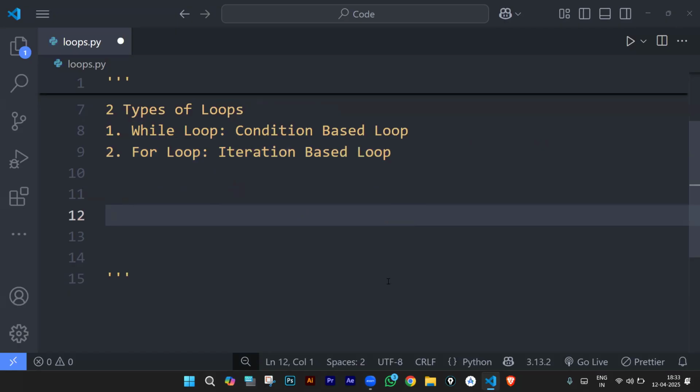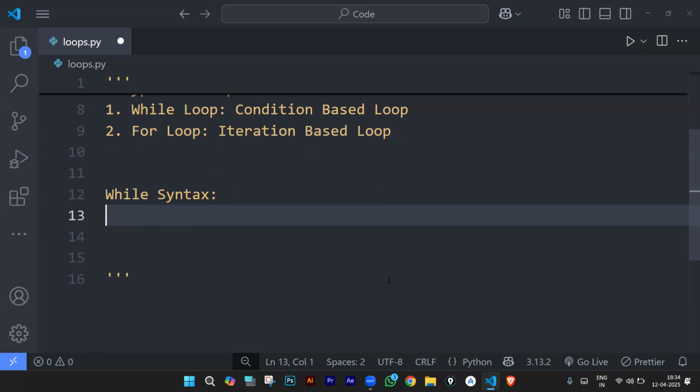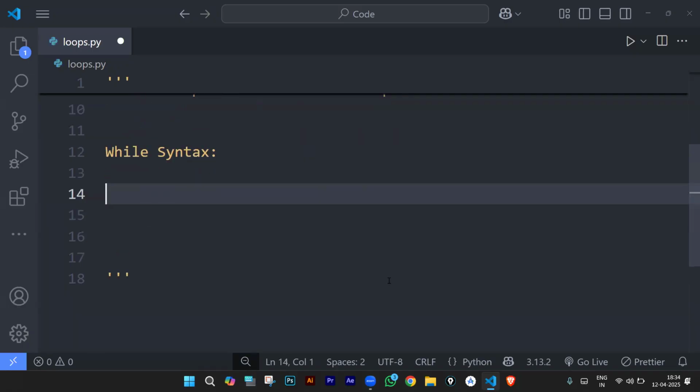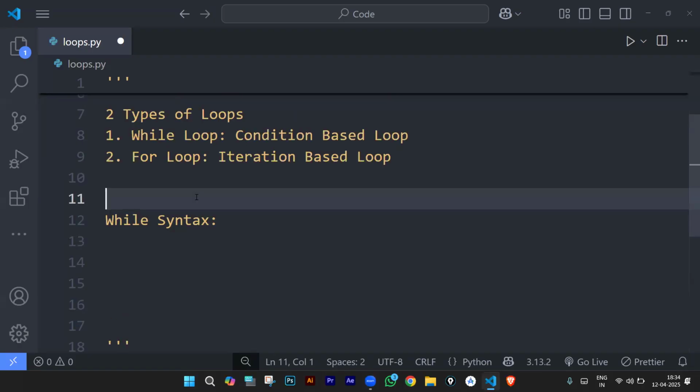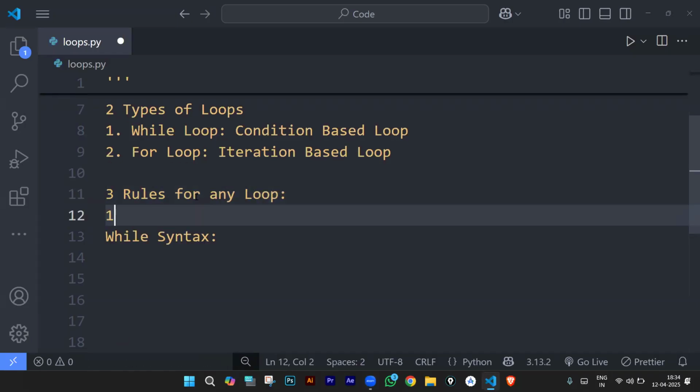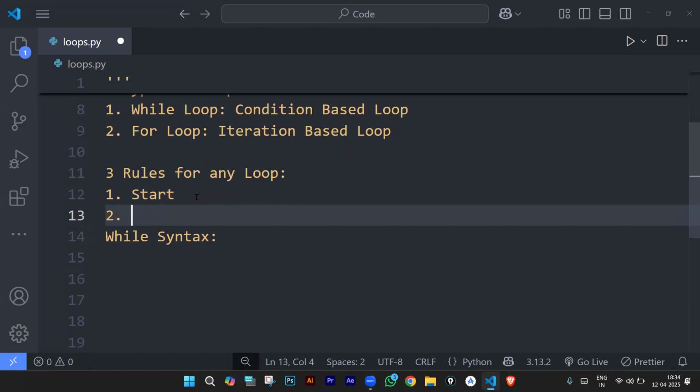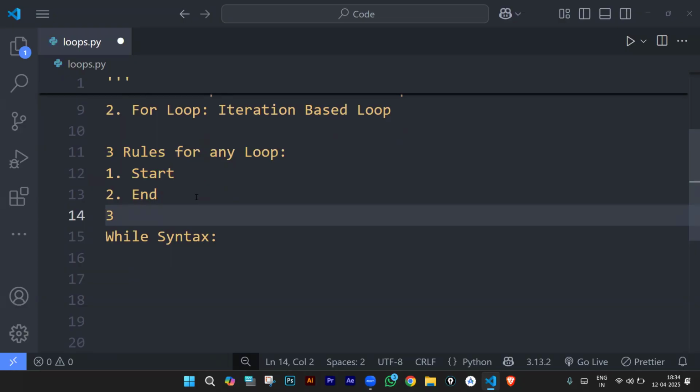Okay. Let me show you the syntax, then we can get started with talking about the while and for loop. Let us see the while syntax. Now, for any loop, we need to have three things. There are three rules for any loop. Let me write that out as well. First one, you should have a starting point. Second one, you should have an ending point. Third one, you should have change of value.